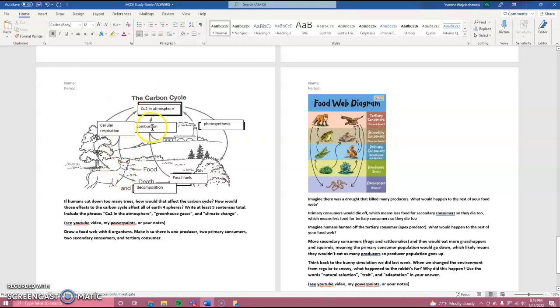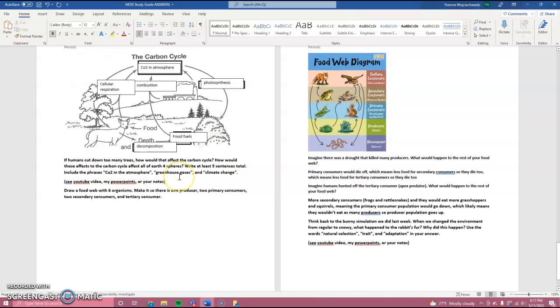Any living thing that lives and breathes and has processes gives off CO2 as it breathes through cellular respiration as part of the mitochondria, like part of that reaction that's giving you energy to do things. CO2 is a byproduct of that reaction. So all living things cellularly respirate. When things die, they die and decompose. When decomposed things are left in the lithosphere for long enough, they become fossil fuels. We dig up those fossil fuels and we burn them. That's called combustion, and that brings more CO2 back into the atmosphere.